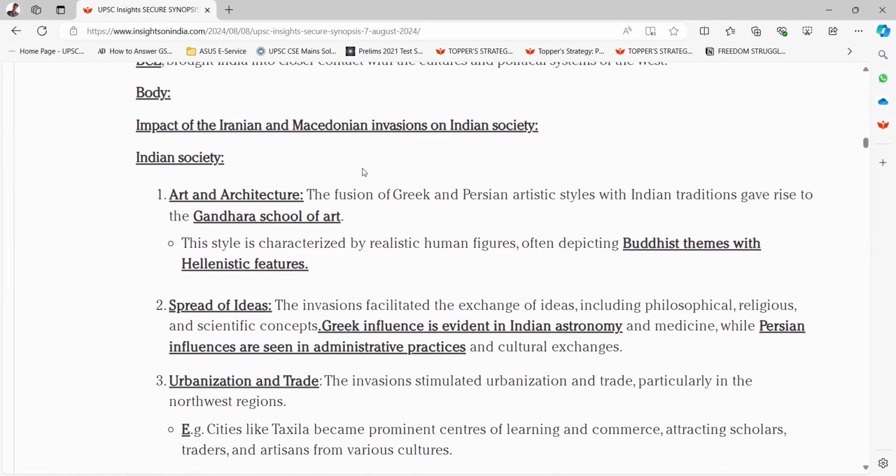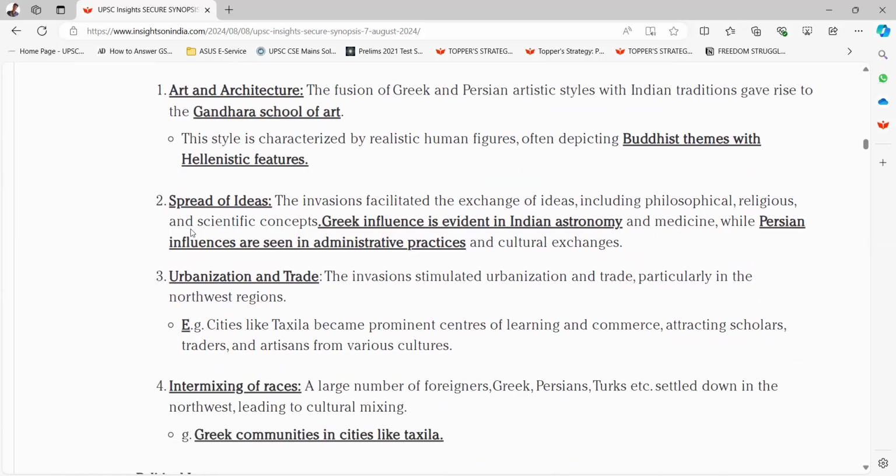First one is art and architecture. The fusion of Greek and Persian artistic styles with Indian traditions gave rise to the Gandhara school of art. This style is characterized by realistic human figures, often depicting Buddhist themes with Hellenistic features. Second is spread of ideas. The invasions facilitated the exchange of ideas, including philosophical, religious, and scientific concepts. Greek influence is evident in Indian astronomy and medicine, while Persian influences are seen in administrative practices and cultural exchanges.